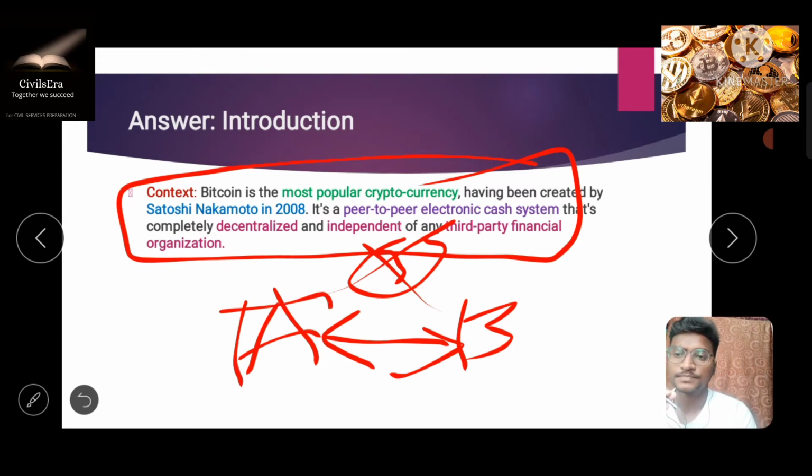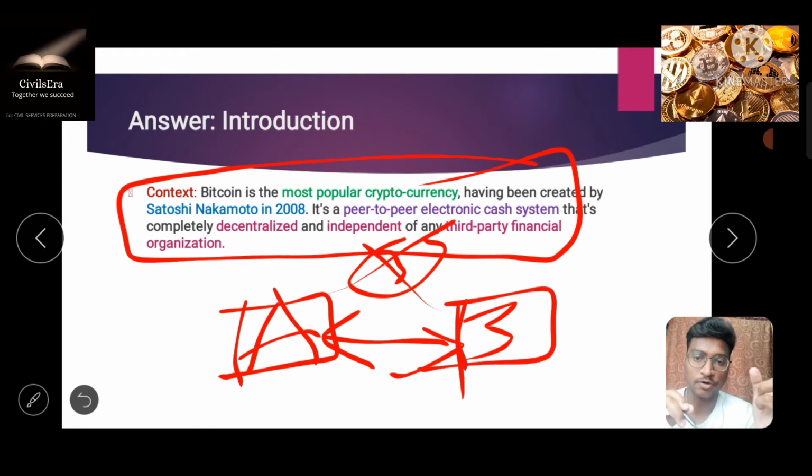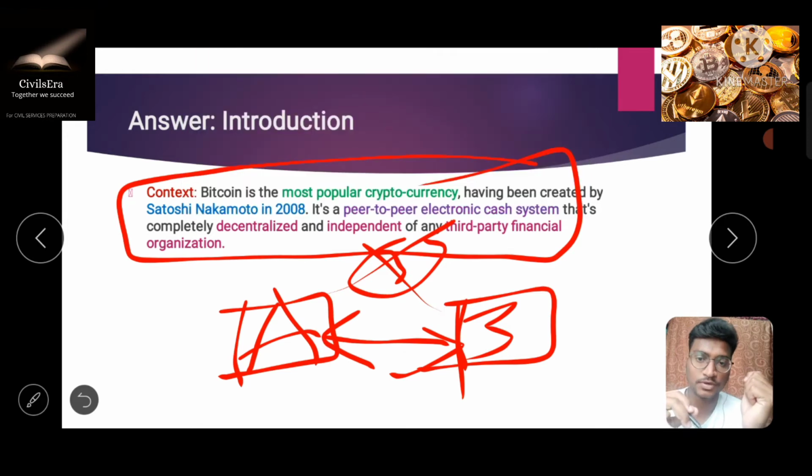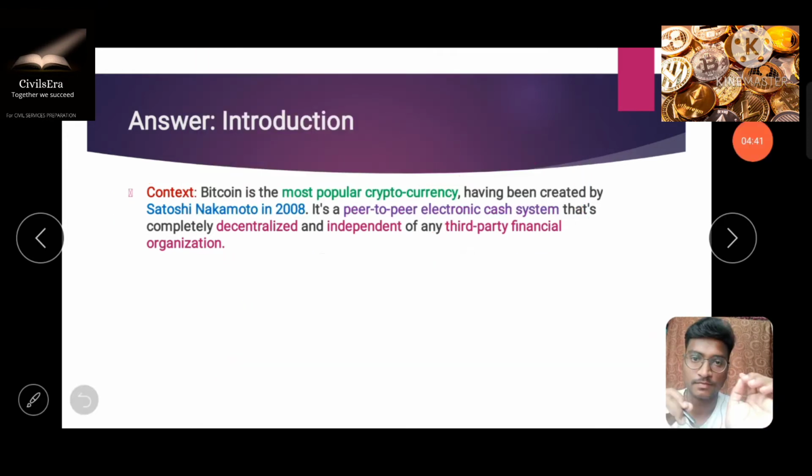Here A and B are both connected through a digital format. They are connected with the transaction digitally, and this transaction is completely secure. The information about this transaction is completely encrypted and it cannot be tampered with. So I hope you understood how the cryptocurrency works.